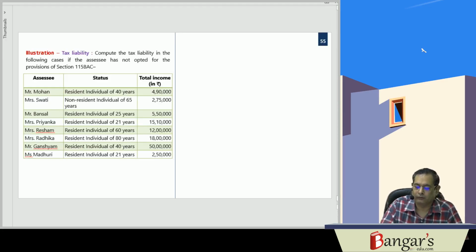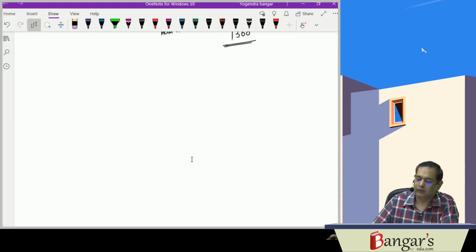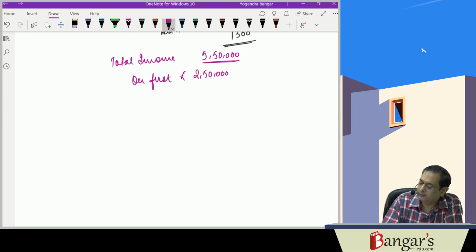The next is Mr. Bansal, resident individual, 25 years of age, total income 5,50,000. On first rupees 2,50,000, it will be nil.